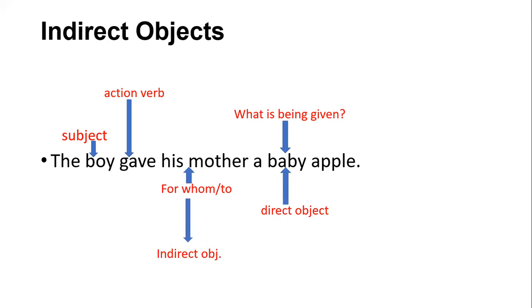For instance, if I say the boy gave his mother and then full stop, after it I don't mention something, don't you think it will create an ambiguity for you, that what was given and what was that thing? So here, when we talk about a baby apple, it has basically completed the sense, right? Usually indirect objects are persons, usually, not in all cases.